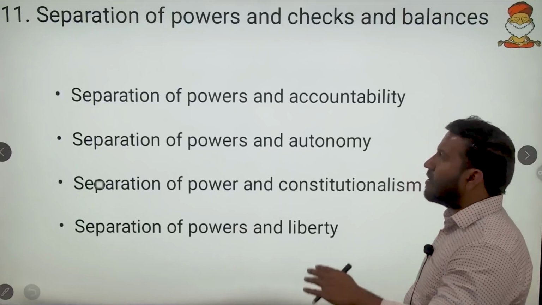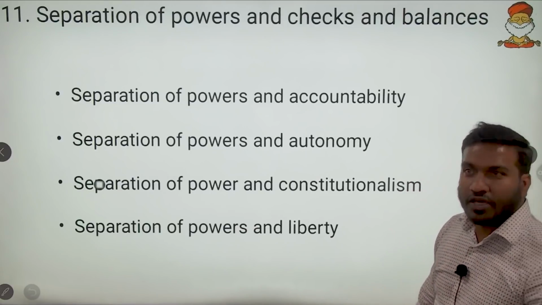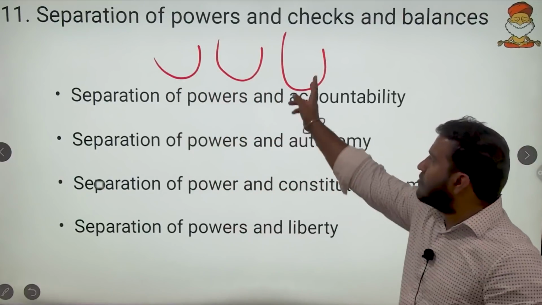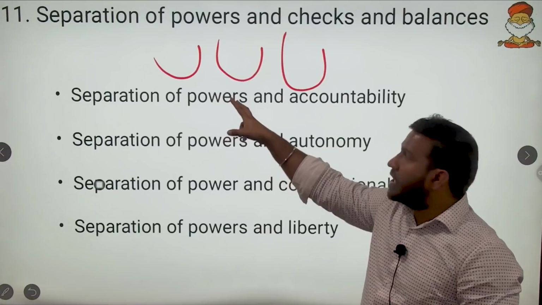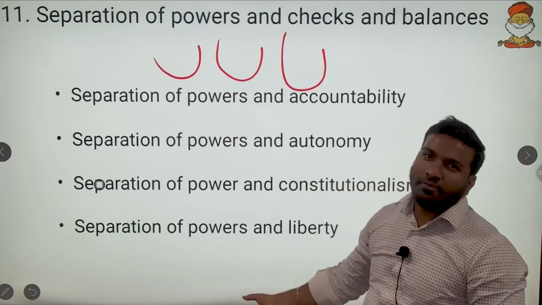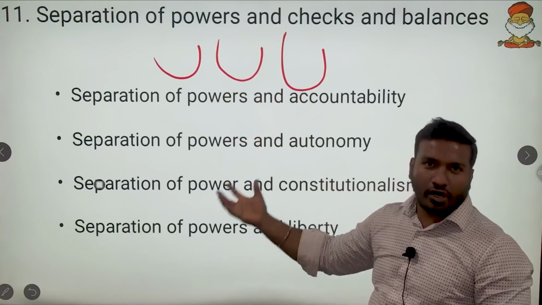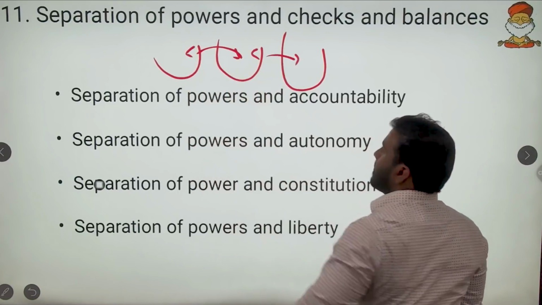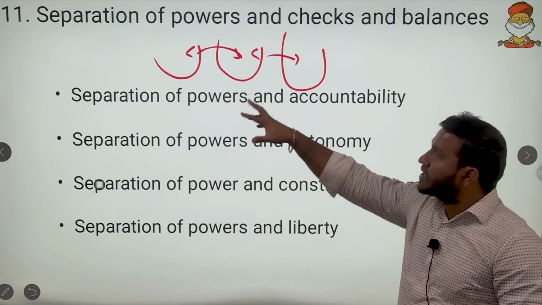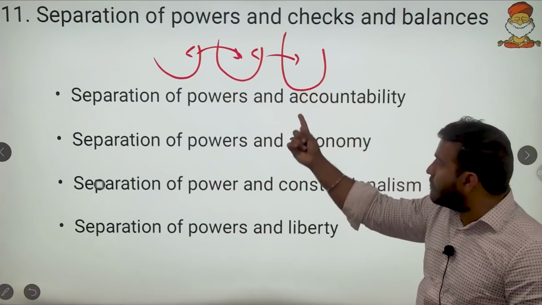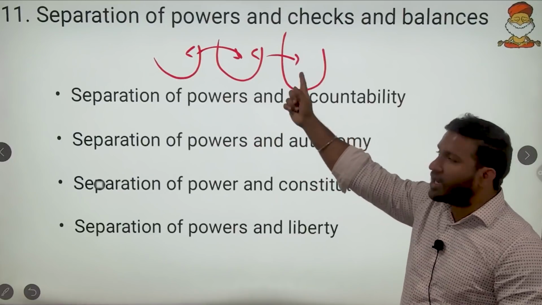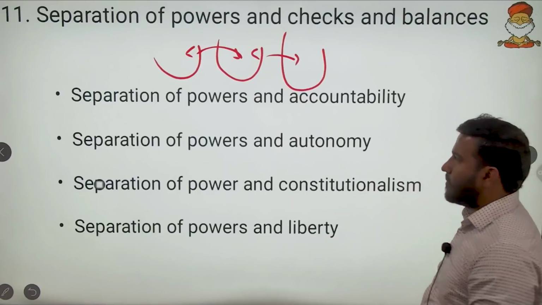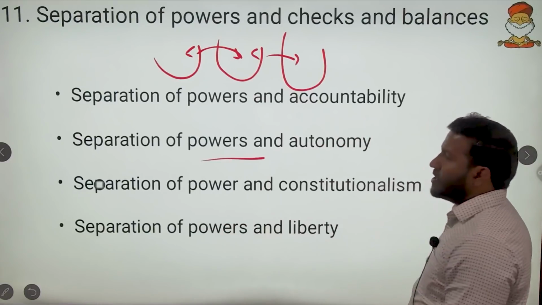For example, if we have a watertight separation between legislature, executive and judiciary, then no one will be checking each other. Corruption breeds and such a separation of power will come down. Such a state will never sustain for long. So checks and balances are necessary for the sustenance of separation of powers. The separation of powers comes with checks and balances, and checks and balances come with accountability. Whenever there is a check and balance, I am accounting someone else and I am being accounted by someone else.